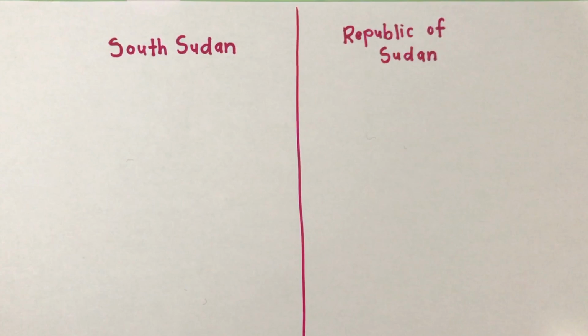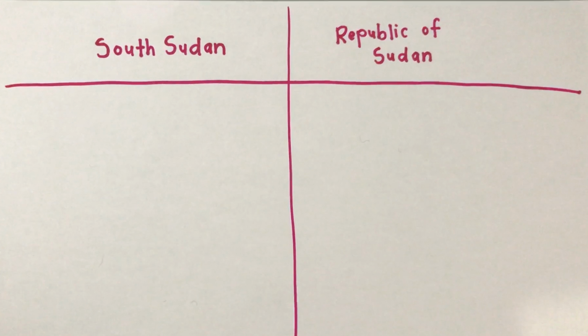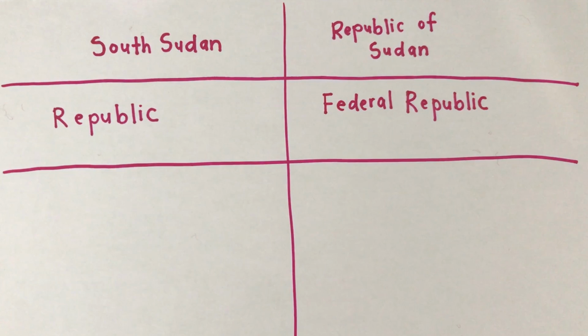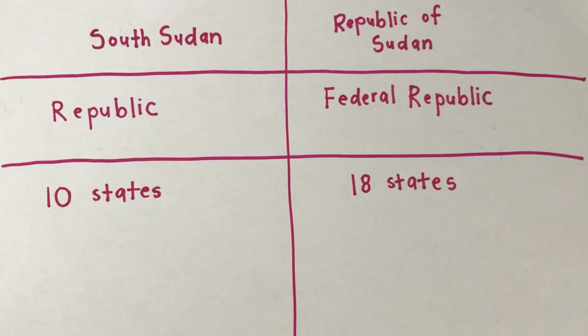Are there differences between Sudan and South Sudan? We are about to find out. Both are 2 separate countries. The government system in South Sudan is a Republic, while the Republic of Sudan is a Federal Republic. One has 10 states while the other has 18 states.